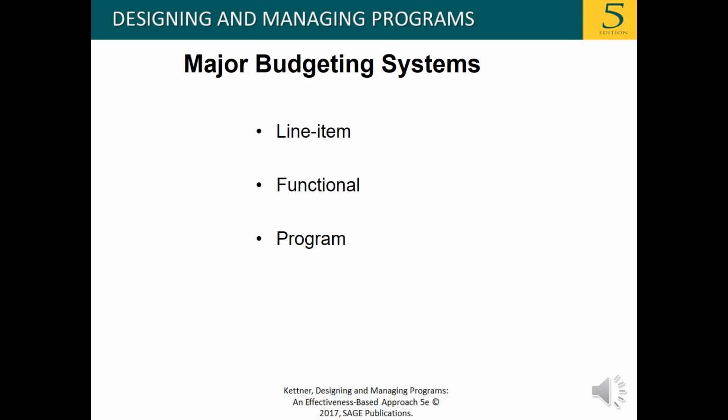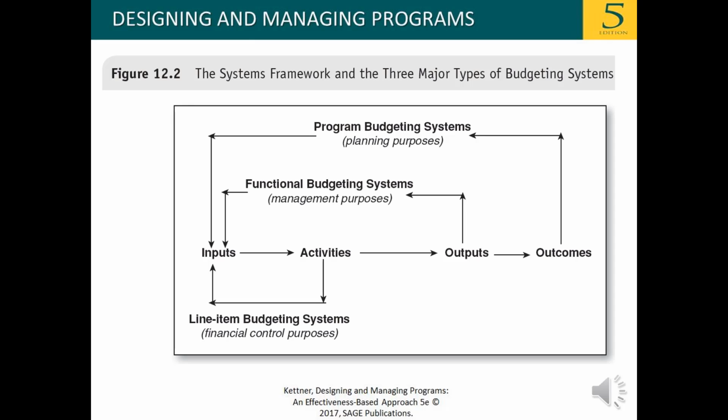There are different types of budgeting systems. Three major types are line item, functional, and program. Figure 12.2 shows the systems framework and the three major types of budgeting systems. So again, you notice how they're all interrelated. The program budgeting system you can see for planning purposes, the functional budgeting system for management purposes. And then you see how each of these relates to the inputs, the activities, the outputs, and the outcomes. And then you note down toward the bottom of the figure the line item budgeting system for financial control purposes, that relates to the activities and to the inputs.